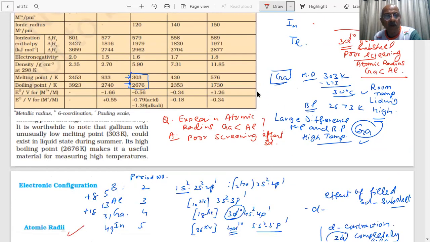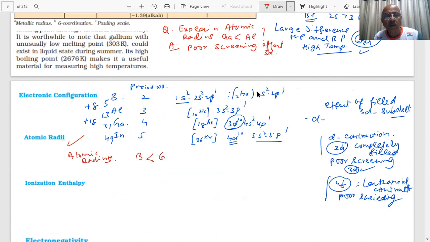So the correct order: boron, aluminium, gallium, indium, thallium. Is that the correct order? Yes, sir. Actually, this should be here. This should be here. But that is the only change.